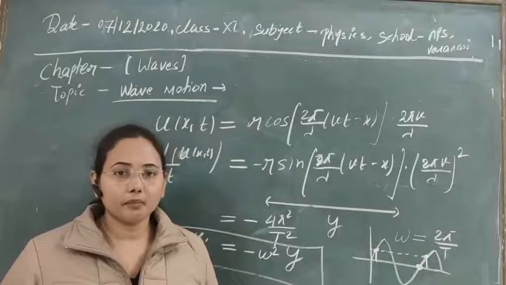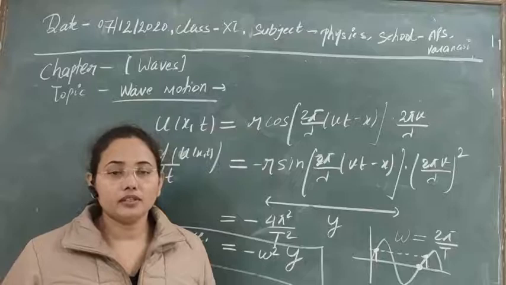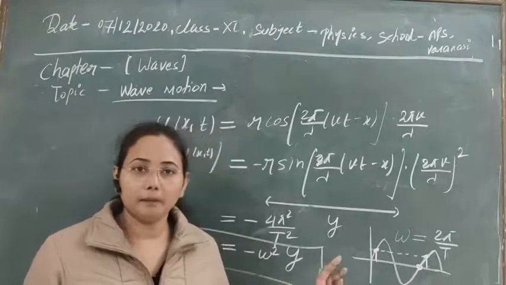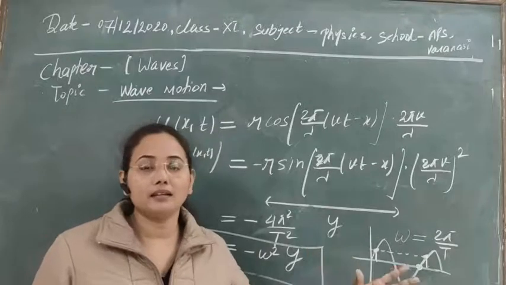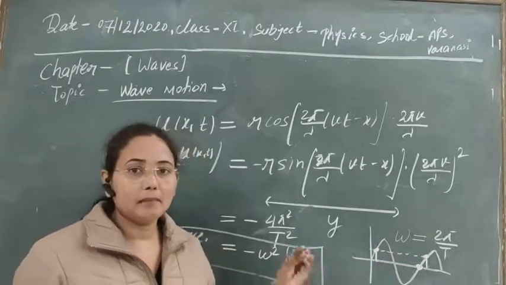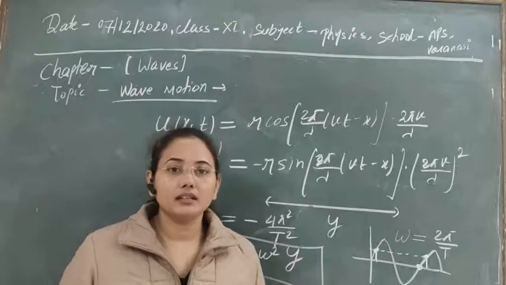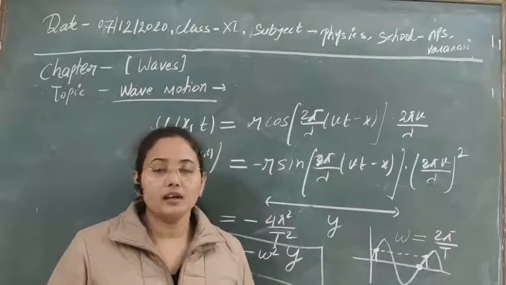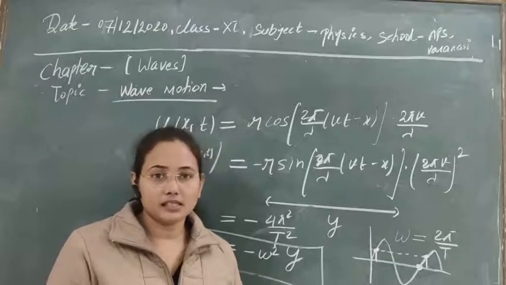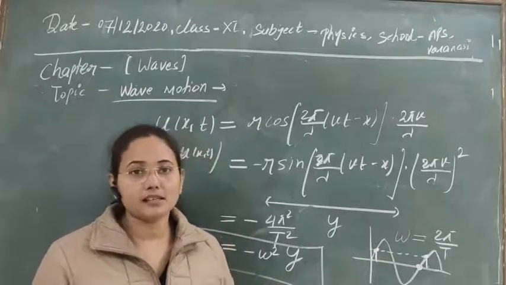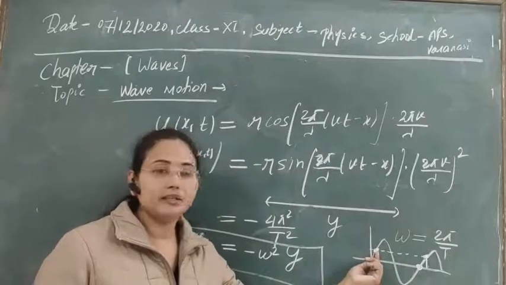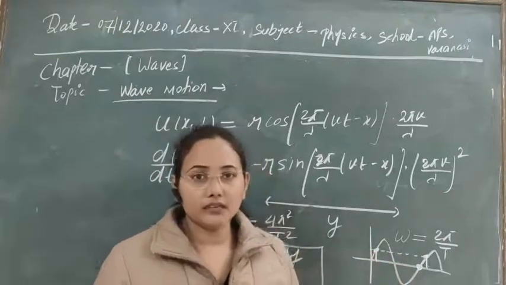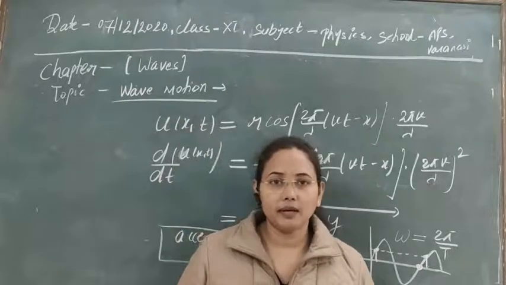in case of wave motion, after one revolution or after one period of time, when the wave repeats its path again, then the particles that are constructing the wave, that are executing simple harmonic motion, will also be in the same phase, with the same velocity and the same acceleration as they were at that point in the previous case.